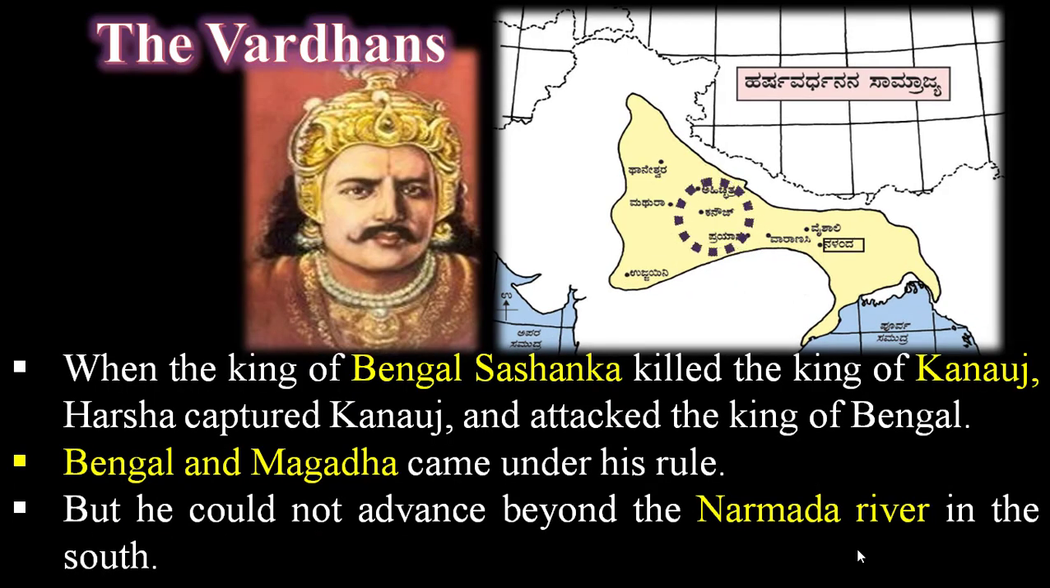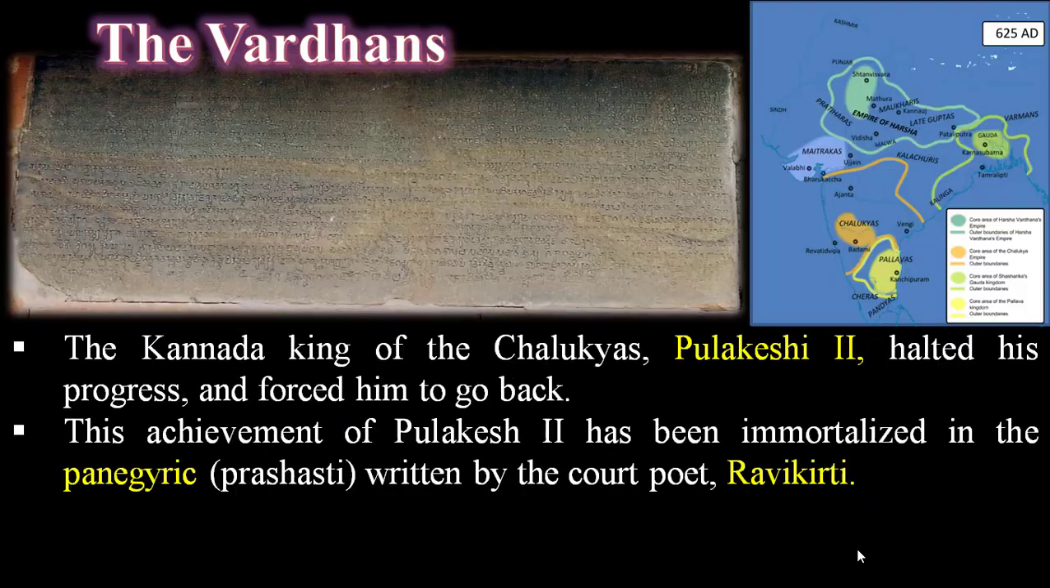When the king of Bengal, Shashanka, killed the king of Kanauj, Harsha captured Kanauj and attacked the king of Bengal, and Bengal and Magadha came under his rule. But he could not advance beyond the Narmada river in the south, because the Kannada king of the Chalukyas, Pulakeshi II, halted his progress and forced him to go back.